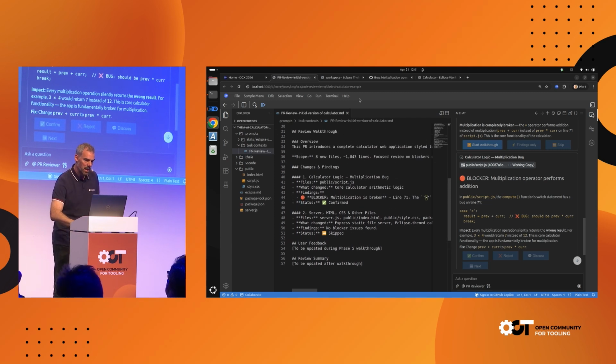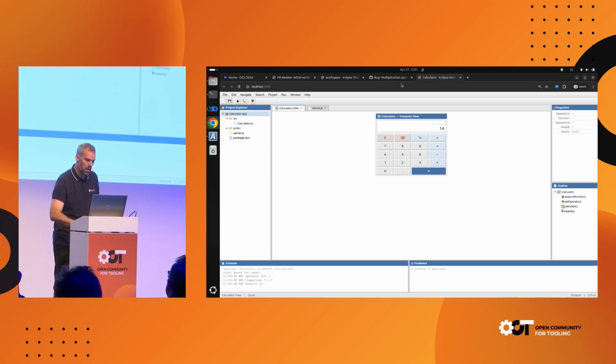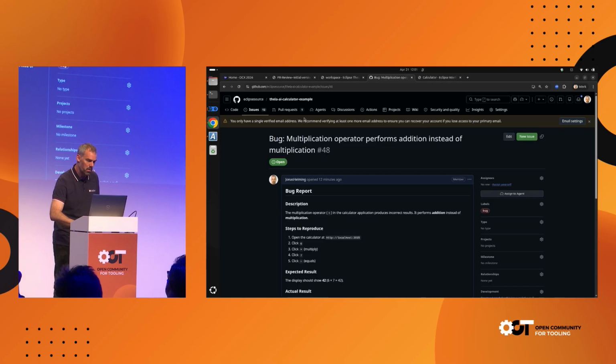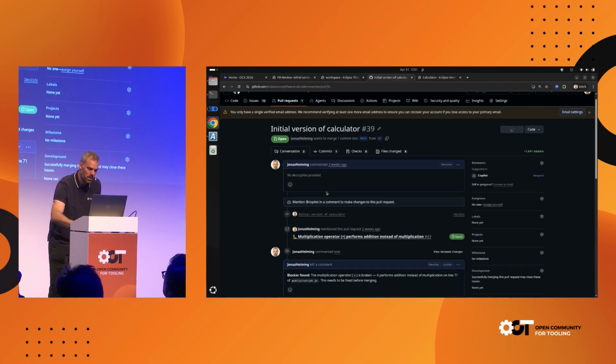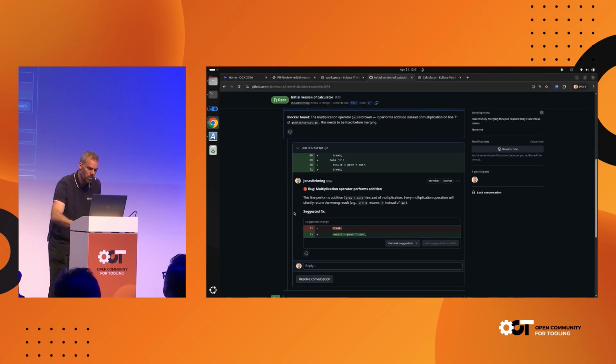So let me go back to the GitHub of this project and let's look at the PR. And here we go. So now we have a perfect comment that exactly describes this bug. This actually is currently even a suggested comment, so I would need to submit this review. So this is currently not triggering the other person. So I can review the final result if I wanted to.